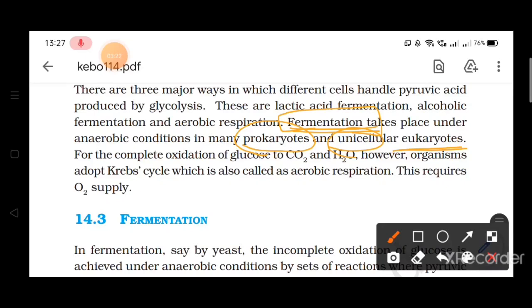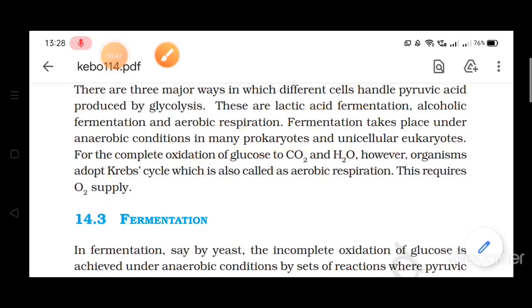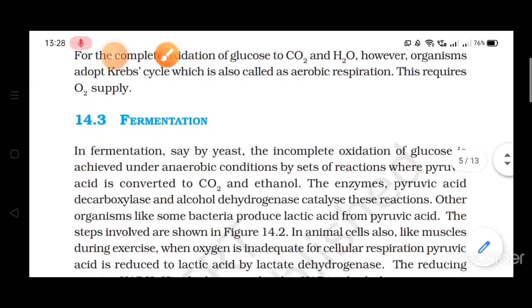So for the complete oxidation of glucose which takes place in the higher organisms, they adopt the cycle that is called the Krebs cycle. Krebs first of all explained the steps of aerobic respiration, and that's why it is called the Krebs cycle. And for the Krebs cycle, or we can say for aerobic respiration, what is required? Oxygen is required. So now first of all we will study about fermentation.